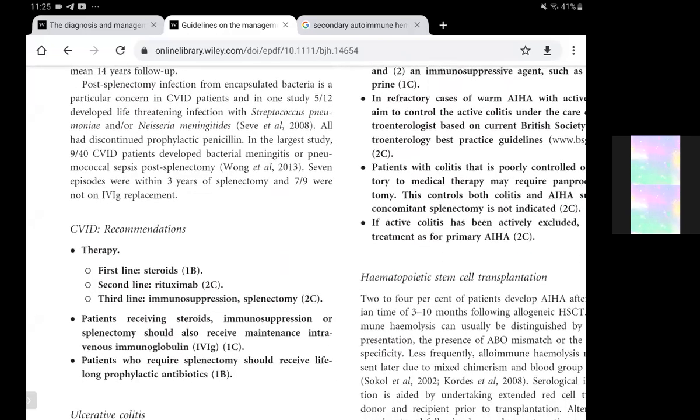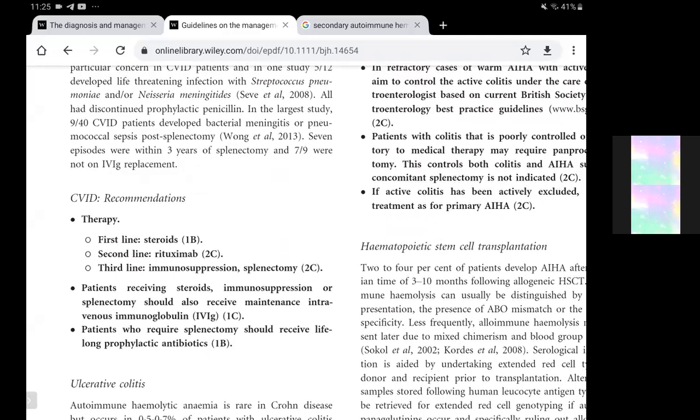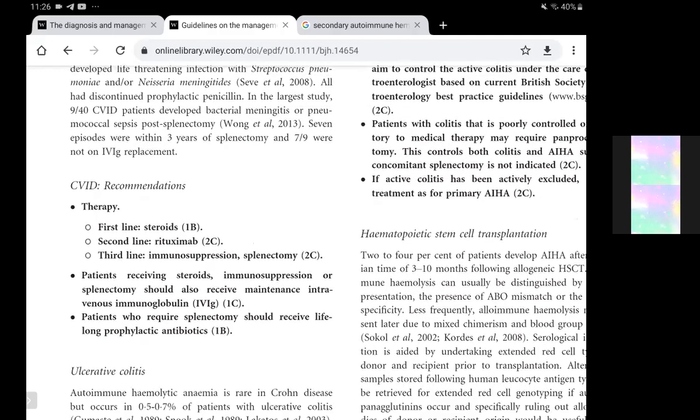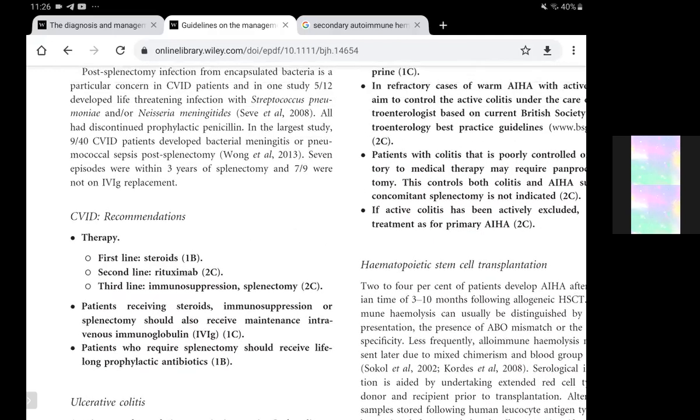So the recommendations: the first line therapy is mostly steroids, and then second line, as with SLE, we could go for immunosuppressants, and here rituximab is more commonly used. In SLE, they had even mentioned azathioprine and mycophenolate mofetil, but here rituximab is the second line, and in third line they have mentioned splenectomy. Of course, the patients who require splenectomy should also receive lifelong prophylactic antibiotics, because otherwise the chances of infection with streptococcus pneumonia and Neisseria meningitis are more common.